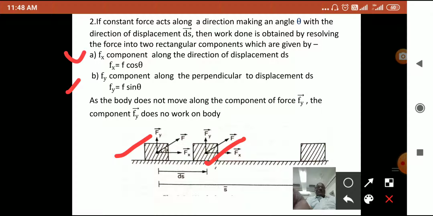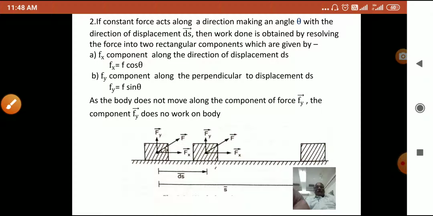Fx is the component along the direction of displacement ds, which is given by F cos theta, and the second one is Fy, the component perpendicular to the displacement ds, which is F sin theta. Means force F can be resolved into two components: one is F cos theta along the displacement and F sin theta perpendicular to the displacement.